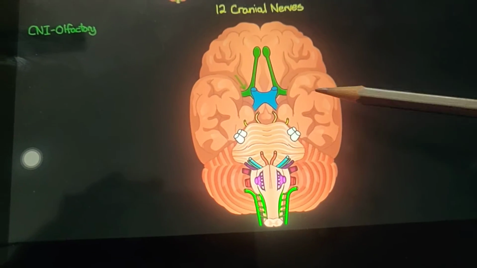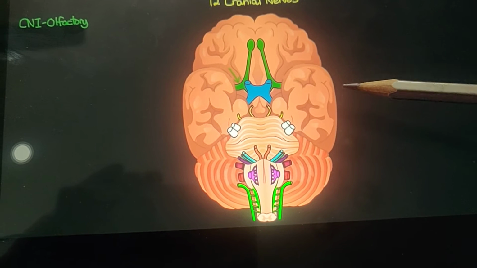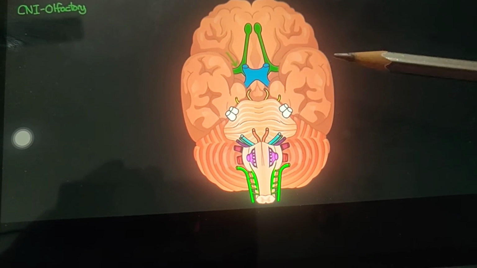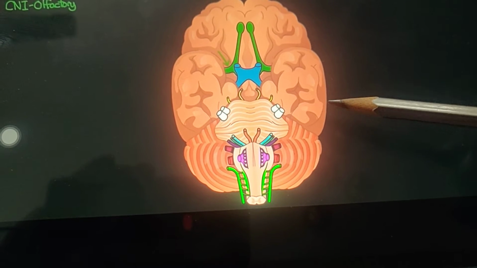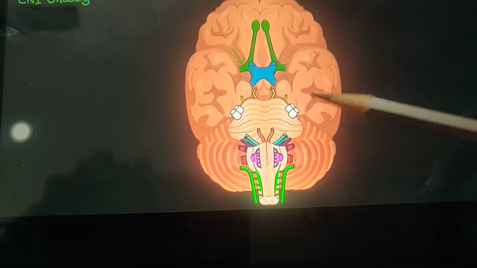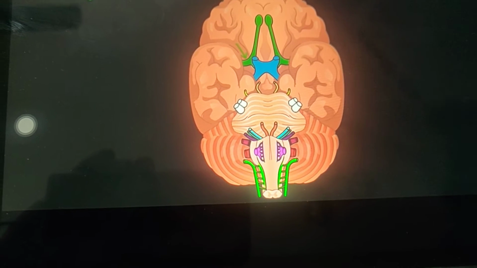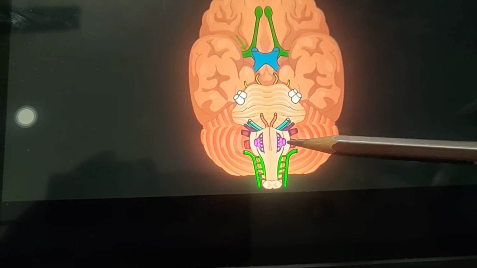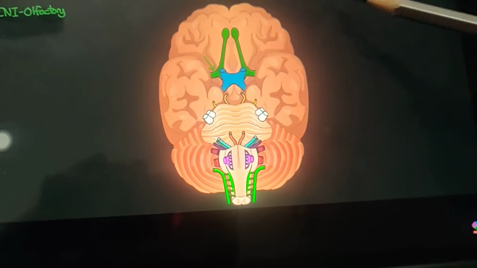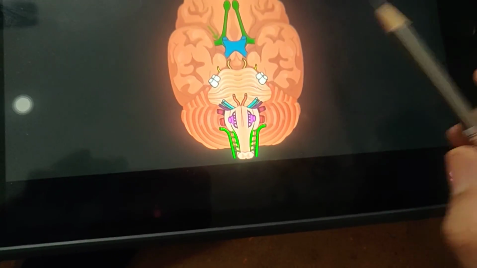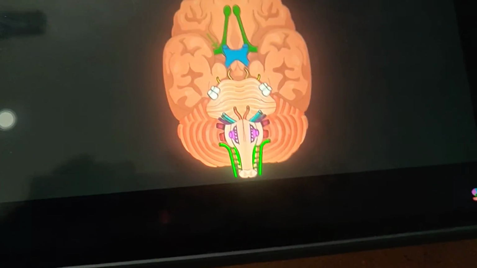So olfactory, optic, oculomotor, trochlear, next trigeminal, next abducens, facial nerve, vestibulocochlear nerve, glossopharyngeal nerve, next the vagus nerve, accessory nerve or spinal accessory nerve, and finally the hypoglossal nerve. All these things you need to have on the tip of your tongue. That's why this topic is very important.